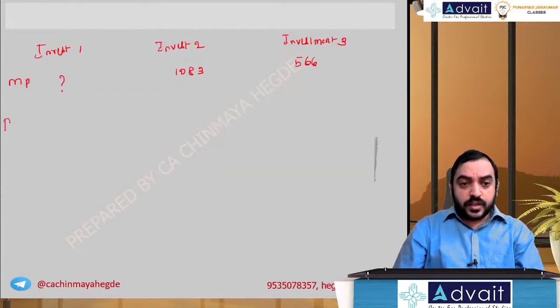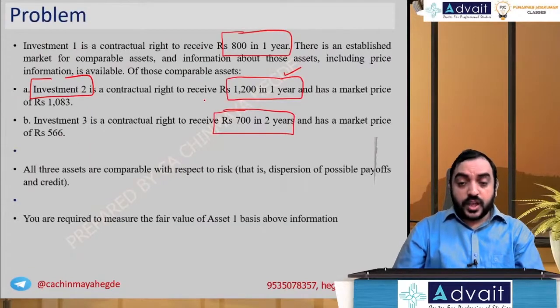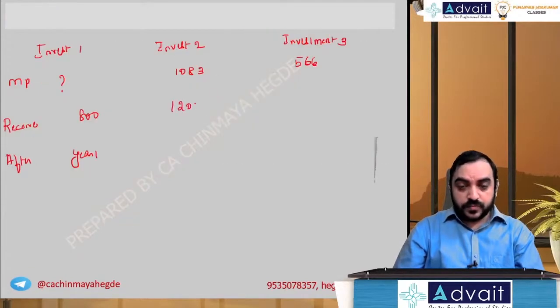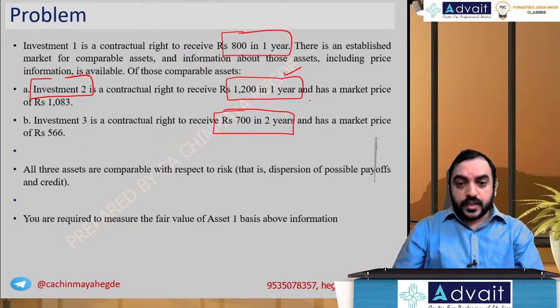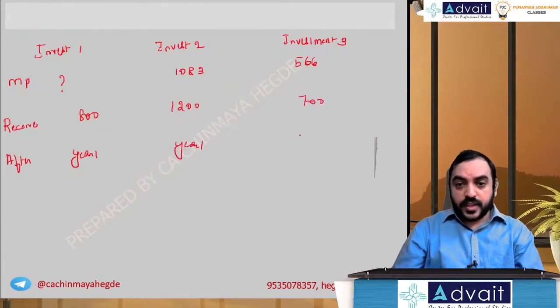And the right to receive: you receive rupees 800 after year 1, and receive 1200 after year 1 and rupees 700 after year 2.